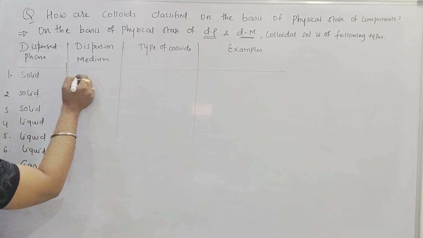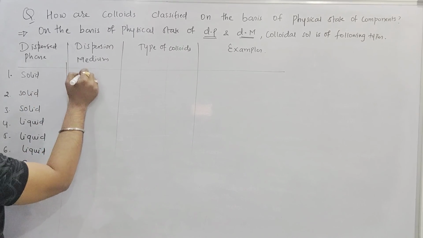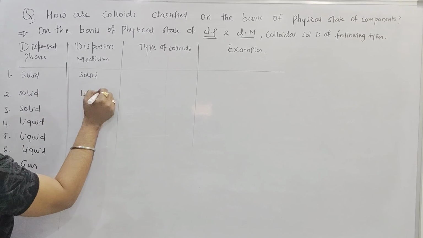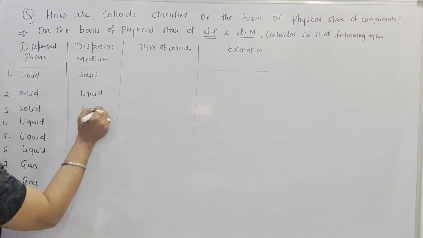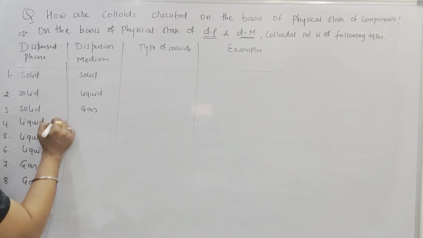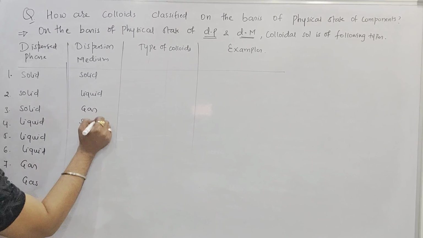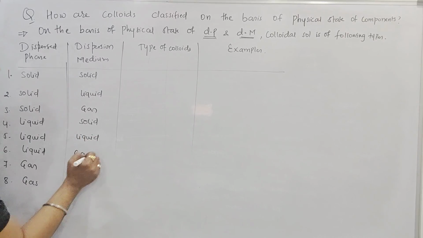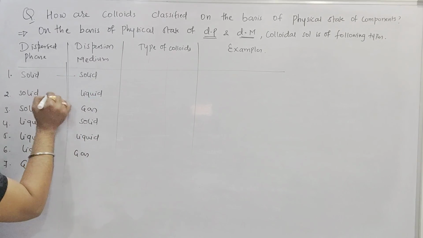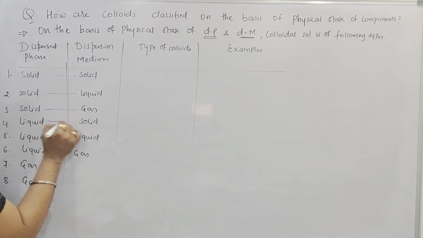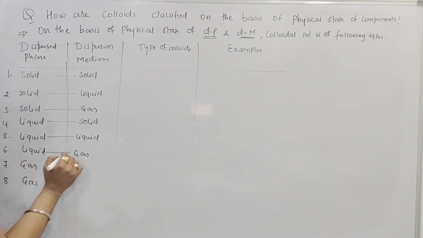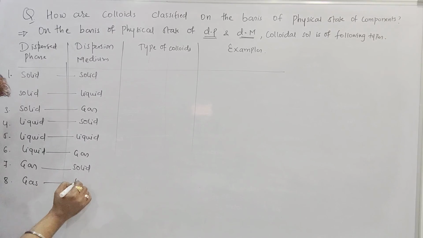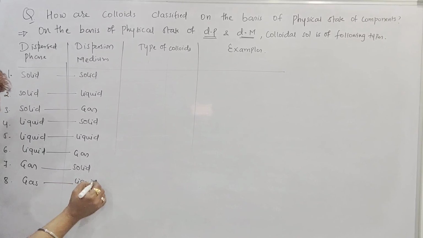Now here solid, liquid, gas. Beta, here liquid is there. Again solid, then liquid, then gas. See here, solid to solid, solid to liquid, solid to gas, liquid to solid, liquid to liquid, liquid to gas. Beta, gas to solid and gas to liquid, because gas to gas is not a colloidal sol.